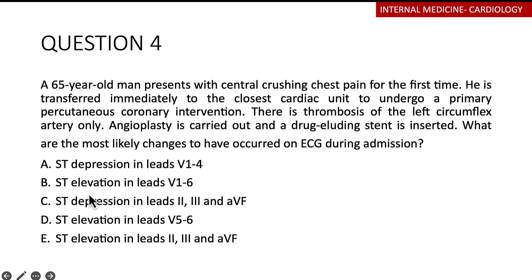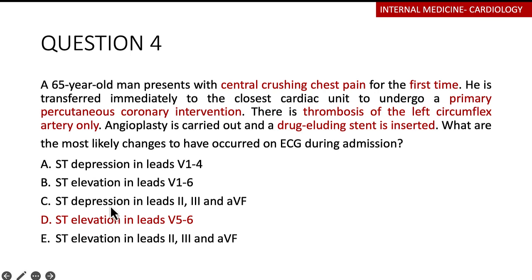Then ST segment elevation in V1 to V6 is a very large anterolateral type of MI, even involving the septum. Leads 2, 3, and aVF represent the inferior portion of the heart. So for the previous question, if you did an ECG, you would see ST segment elevation in leads 2, 3, and aVF for the inferior MI with the bradycardia. But of course, V5 and V6 represent the lateral aspect of the heart, so most likely you're going to be seeing changes in V5 and V6. So the correct answer there is option D.